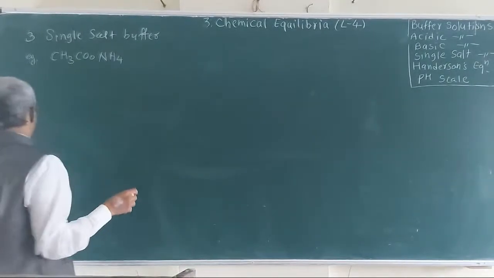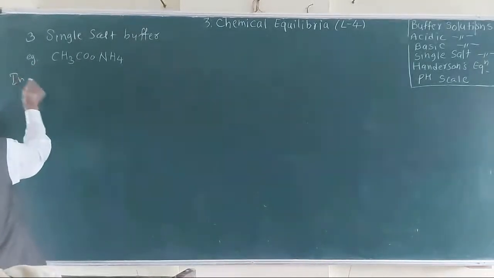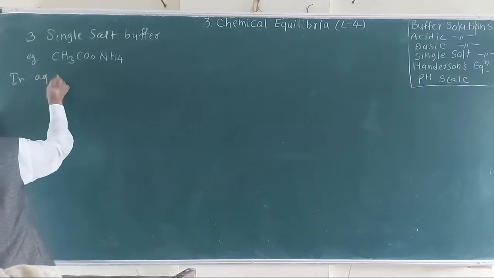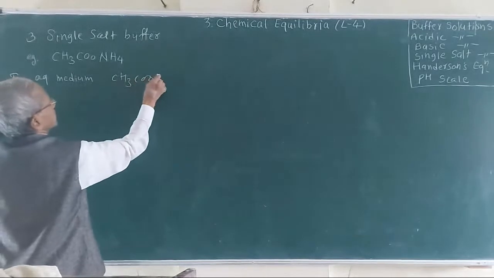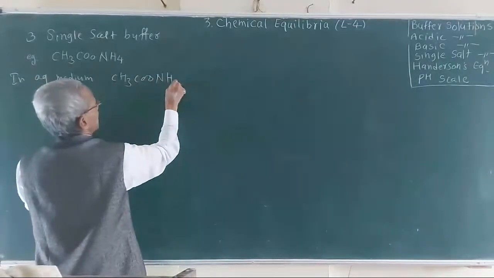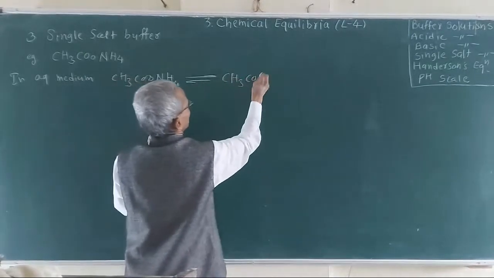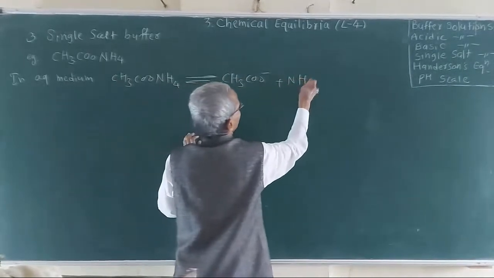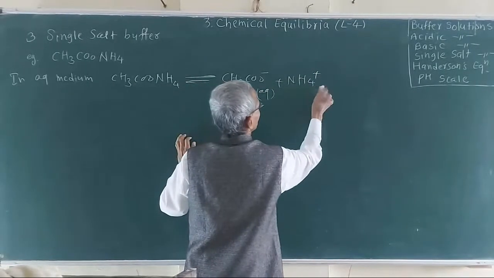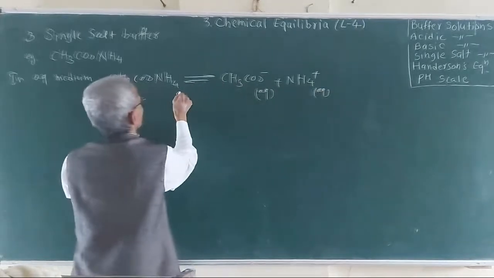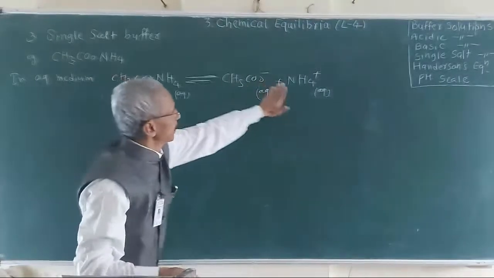A single salt can maintain the pH. How? Look at it. In aqueous media, we have this ammonium acetate, giving acetate and ammonium at equilibrium.